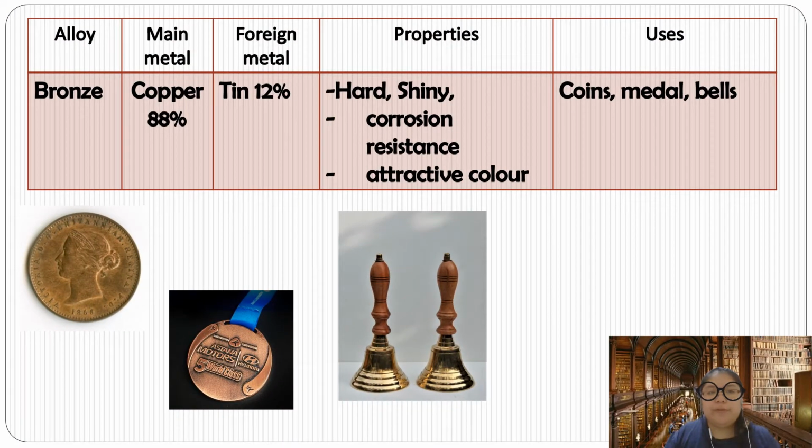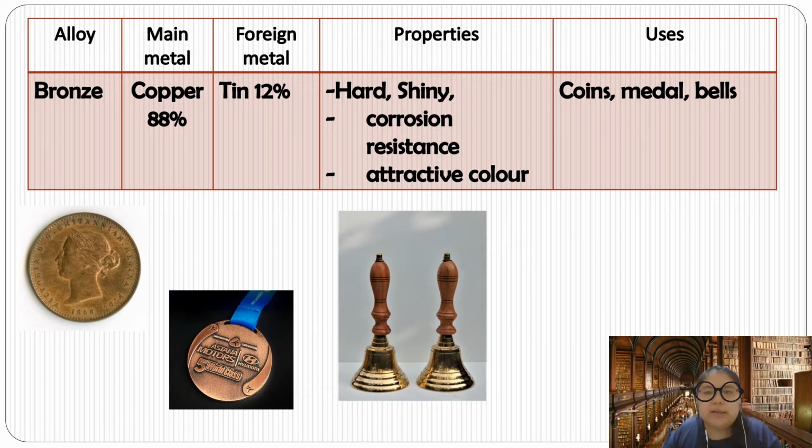Okay, now we go to the fourth one. There's a bronze. Okay, bronze, we're going to see the main metal. There's a copper. This one normally is used as a medal, the third prize, the bronze they create for the medal. Okay, they've got tin 12%. Okay, what are the properties?